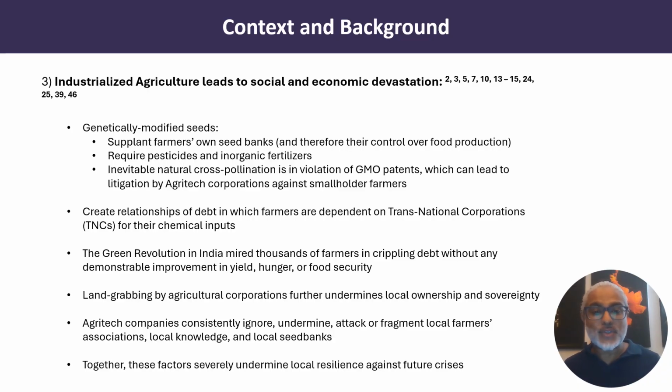The Green Revolution in India mired thousands of farmers in crippling debt without any demonstrable improvement in yield, hunger, or food insecurity. Moreover, land grabbing by agricultural corporations further undermines local ownership and sovereignty. Agritech companies consistently ignore, undermine, attack, and even fragment local farmers' associations, local knowledge, and local seed banks. Altogether, these factors severely undermine local resilience against future crises.